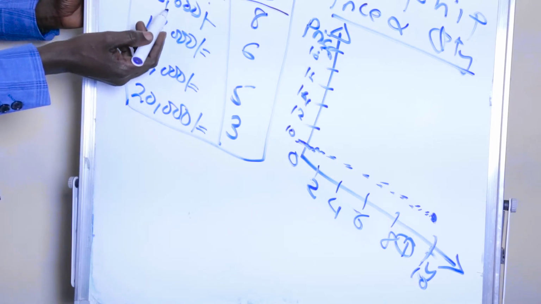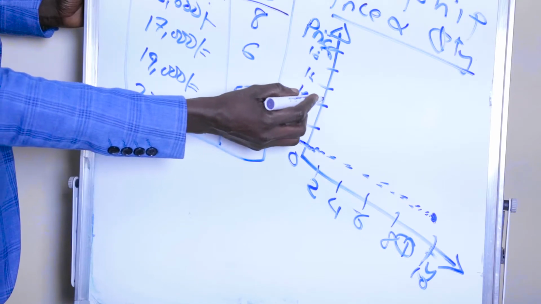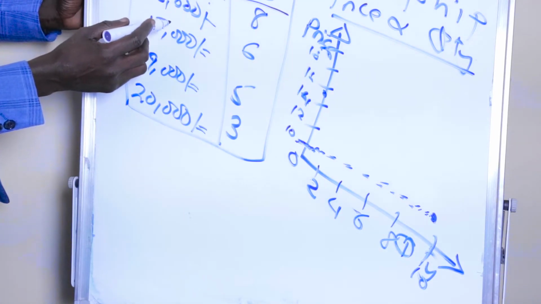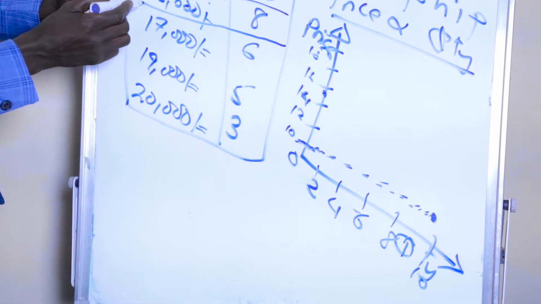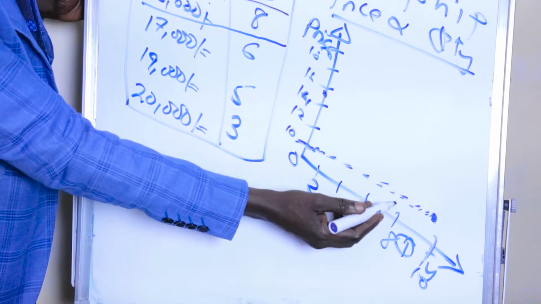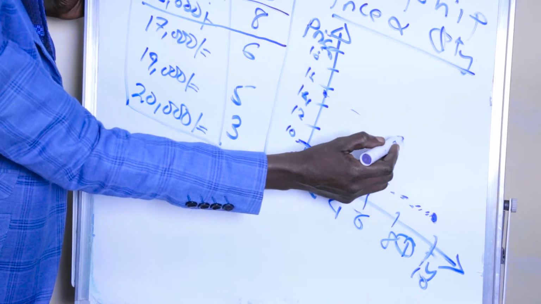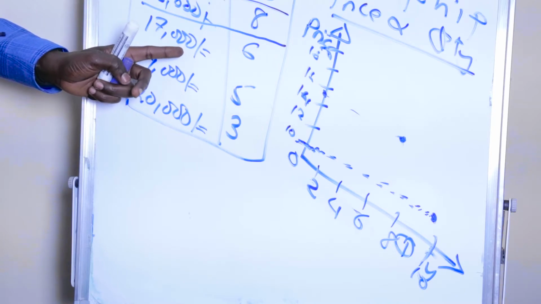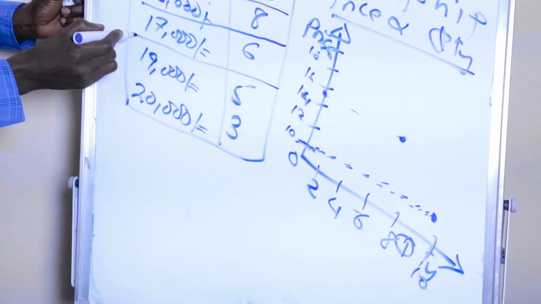Well, when the price is 15, in this case, 15 is somewhere here. When the price is 15, the quantity demanded in this case is 8. So where is 8? 8 is somewhere here. So 15 goes with 8, somewhere there. And when the price is 17, quantity demanded is 6.